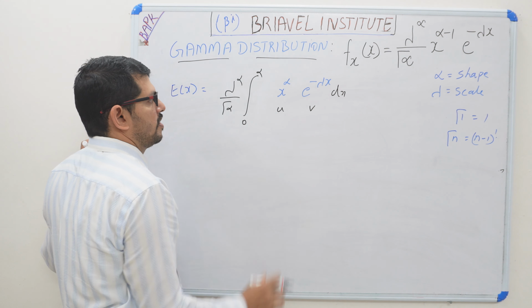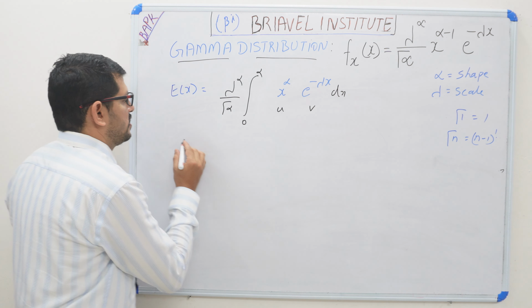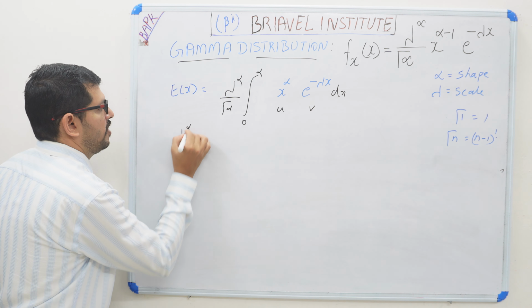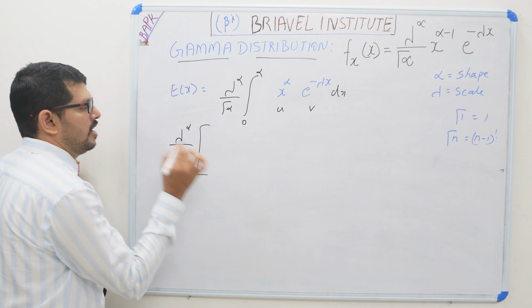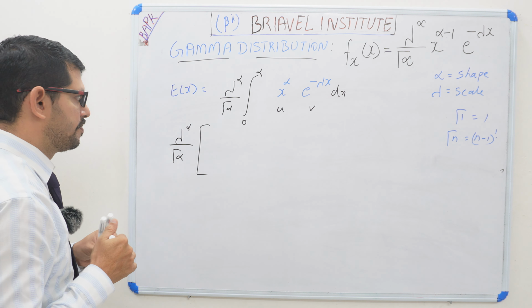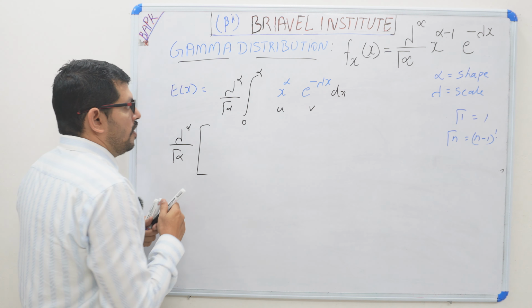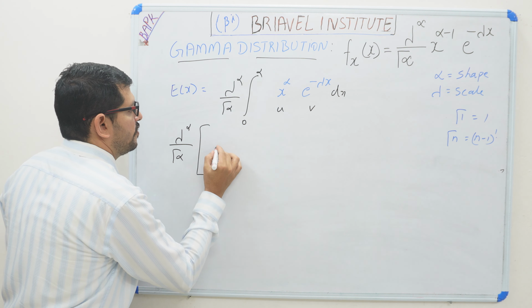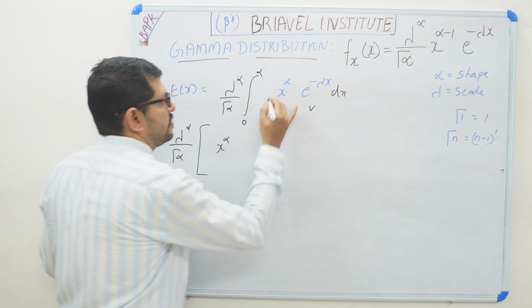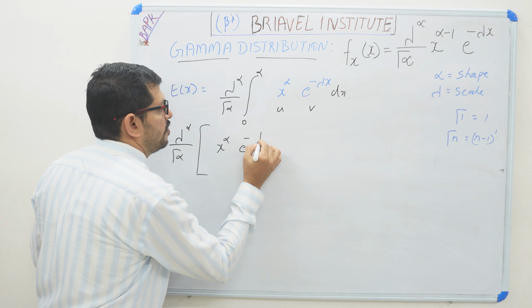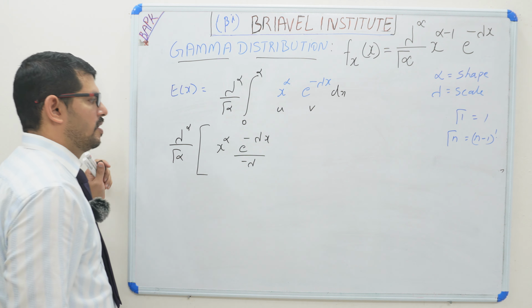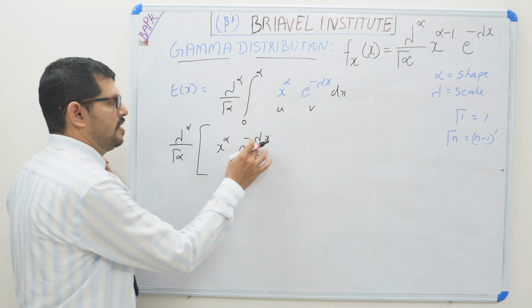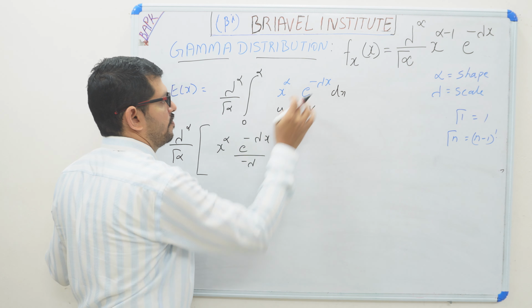So lambda raised to alpha divided by gamma alpha we take out and take a big bracket. x raised to alpha is the first function, multiplied with e raised to minus lambda x divided by minus lambda. This is the integration of the second function v.